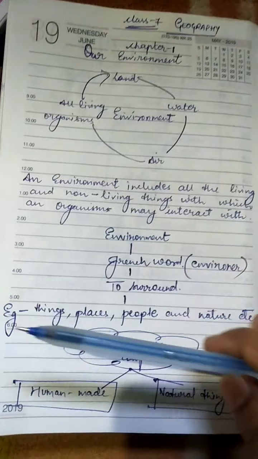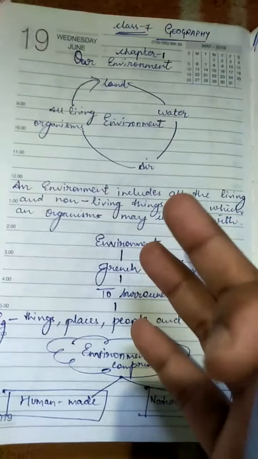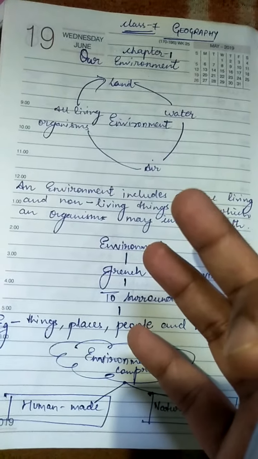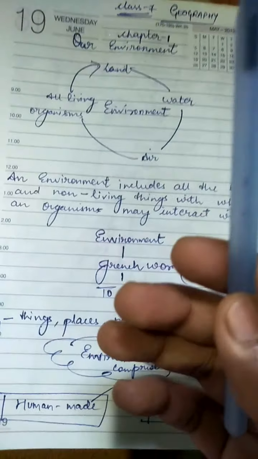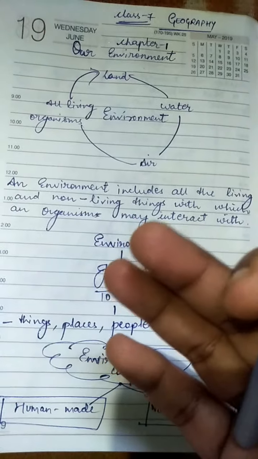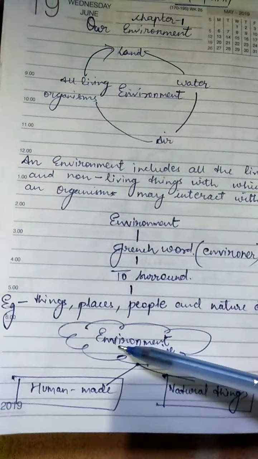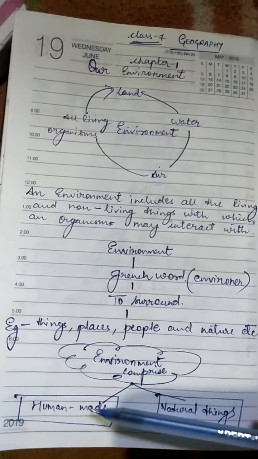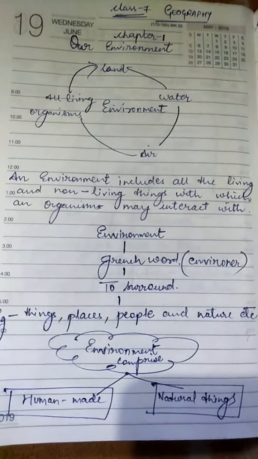Everything around us, for example, things, places, nature, people, etc., comprises human-made and natural things. They all add up to our environment, whether they are man-made things or natural things.